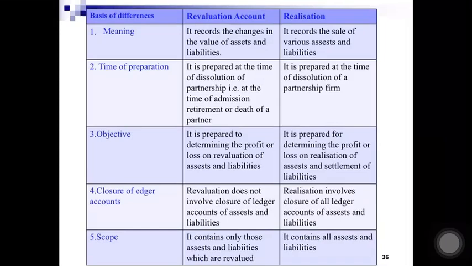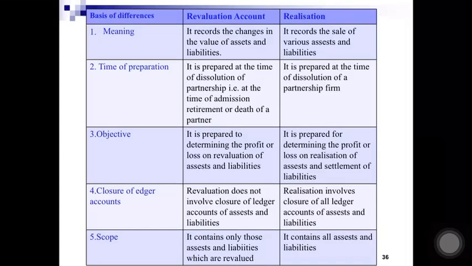Time of preparation: revaluation account is prepared a number of times, like at the admission, retirement or death of a partner, but realization account is prepared at the time of dissolution of the partnership firm. Objective: revaluation account determines the profit or loss on the revaluation of assets and liabilities, and realization account determines the profit or loss on the realization of assets and settlement of liabilities.